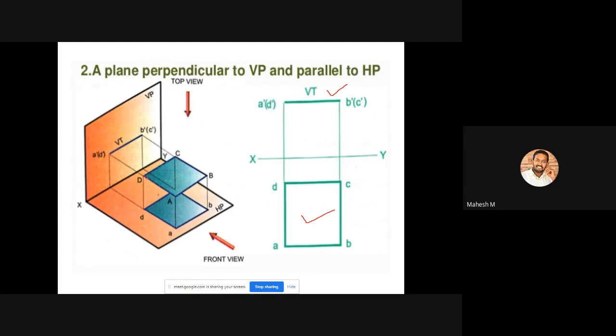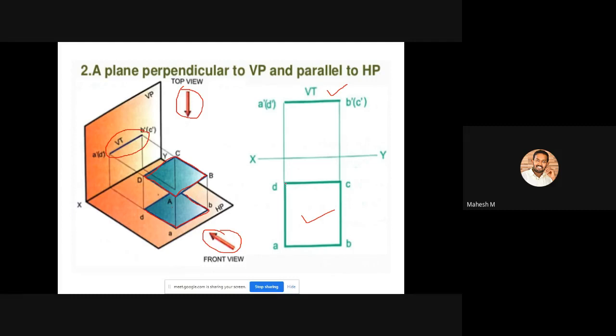So we can create a component like this. Okay, so this is our component, A, B, C, and D. If you are looking at this plane from the front view direction, you can see only a horizontal line. Okay, so this one is our front view, and while looking from the top view direction, you can see its total profile. So the profile is a square. Okay, so you can see a square as the top view. So this one is our top view.